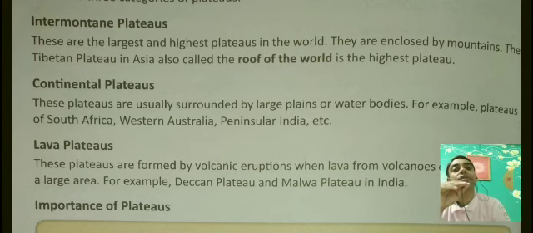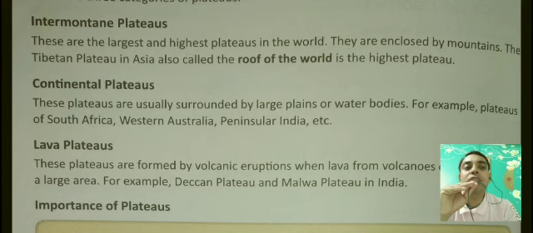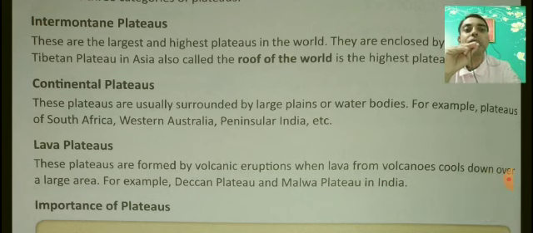Next comes continental plateaus. These plateaus are usually surrounded by large plains or water bodies. For example, plateaus of South Africa, Western Australia, peninsular India, etc. Third one, lava plateaus. These plateaus are formed by volcanic eruptions when lava from volcanoes cools down over a large area. For example, Deccan Plateau and Malwa Plateau in India.